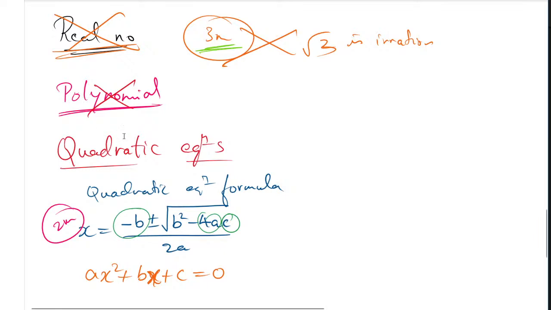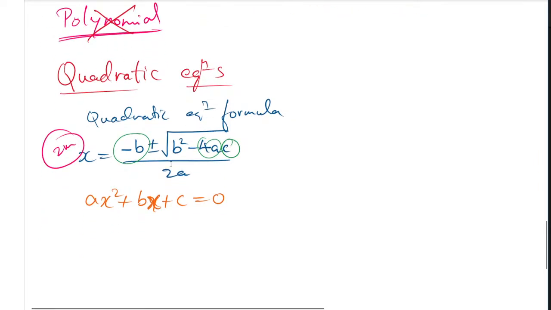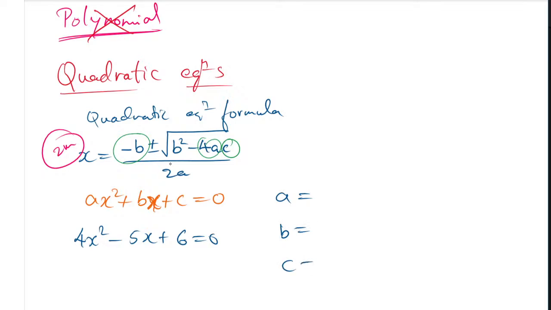So I will give you one question. Let us see how many of you will answer it quickly. If you have 4x square minus 5x plus 6 is equal to 0, what is the a value, what is the b value, and what is the c value? Just answer me quickly. I will see how many of you know this, because those values only you have to substitute in the formula.